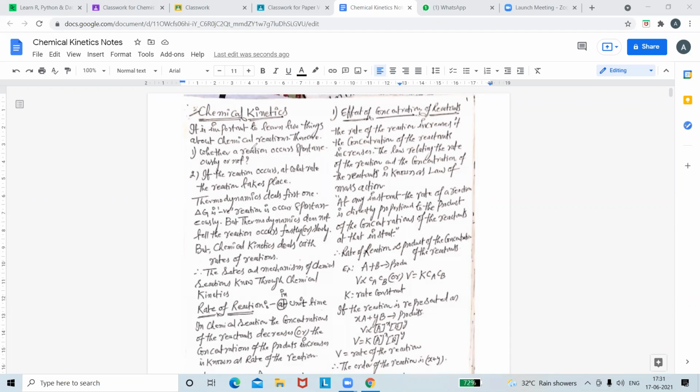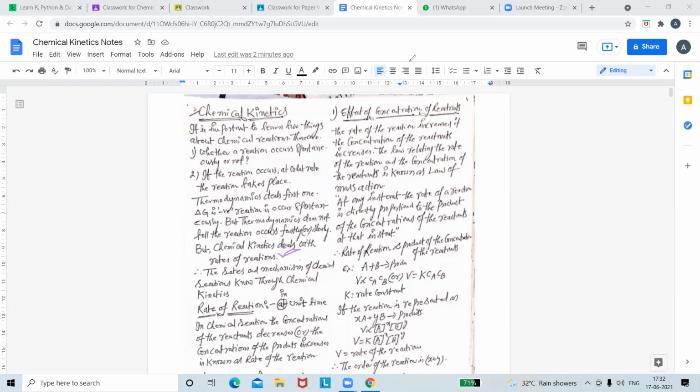Thermodynamics does not tell whether the reaction occurs fast or slowly, but chemical kinetics deals with the rate of reactions. For coronavirus, what happened? I had given the same example. Generally, producing a vaccine takes 15 years, but Covaxin and Covishield took only 1.5 to 2 years. So the speed of the reaction is most important. Am I correct? Speed of the reaction is very, very important. The rates and the mechanism of a chemical reaction are known through chemical kinetics.